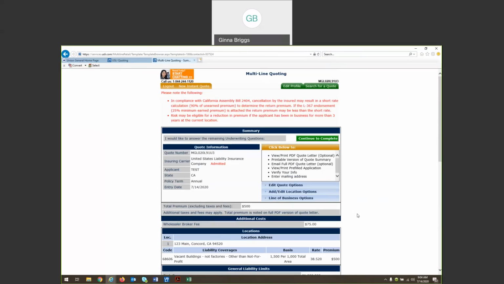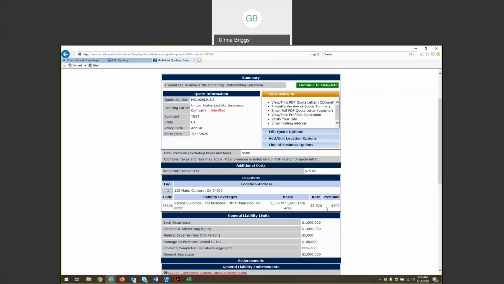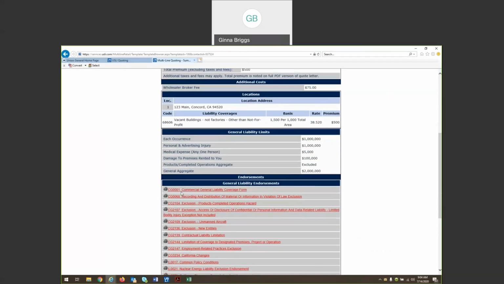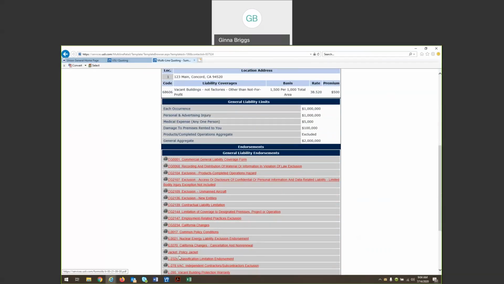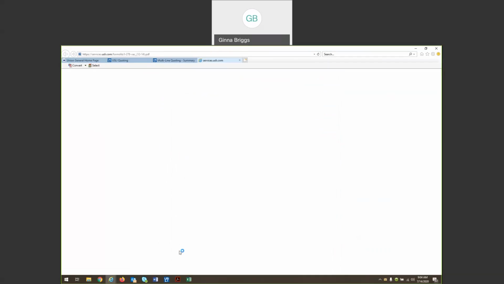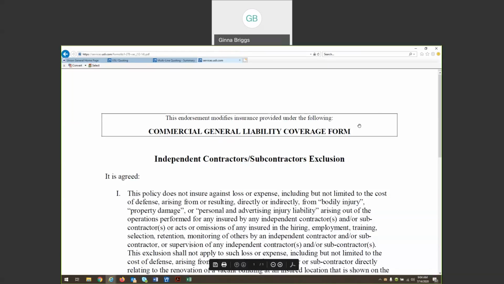It's pretty simple. We answered about 10 questions there. We have our premium. We know that it's admitted. Here's our quote number, which is great for reference if you ever need to call into USLI. We also have our rating basis, our limits, and all these forms here are clickable. So if you're curious how any of these forms read, you can go ahead and open them up and give them a read.